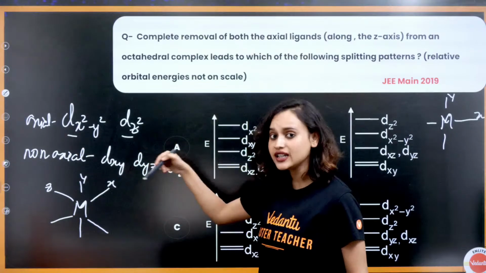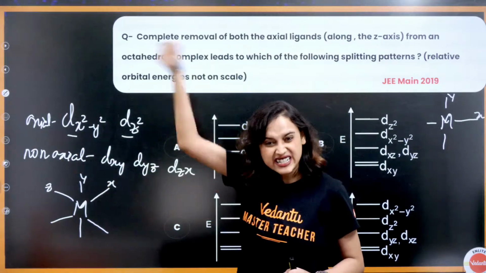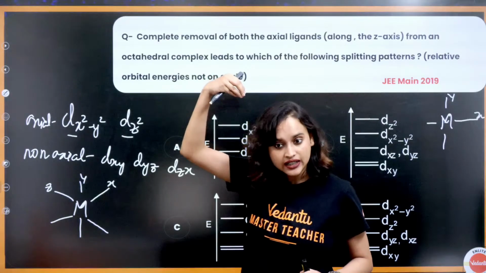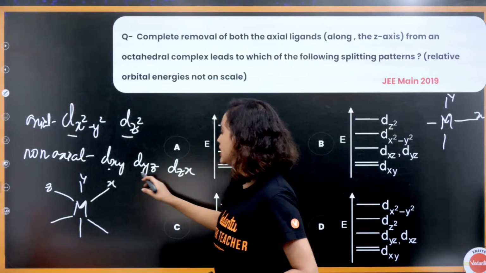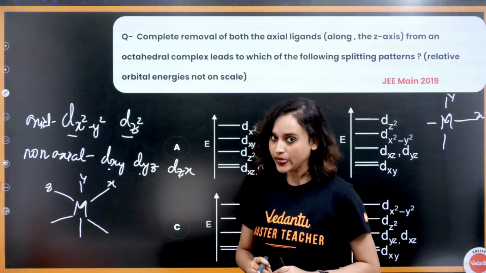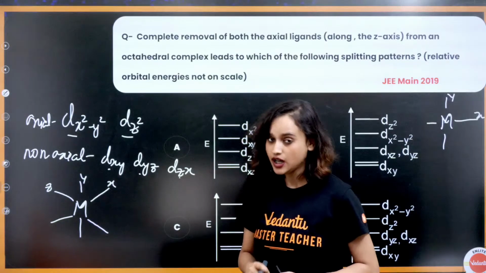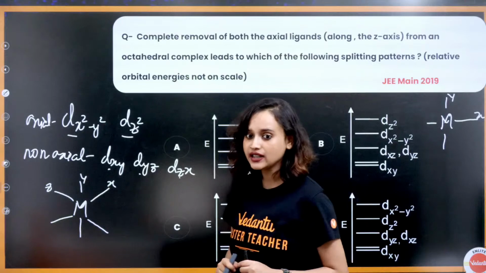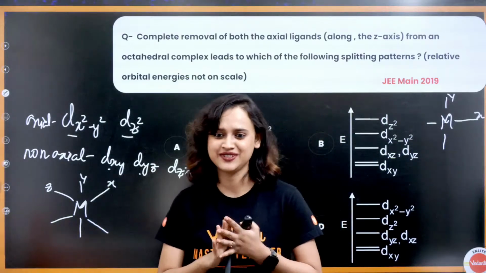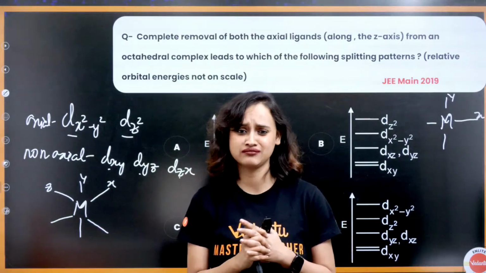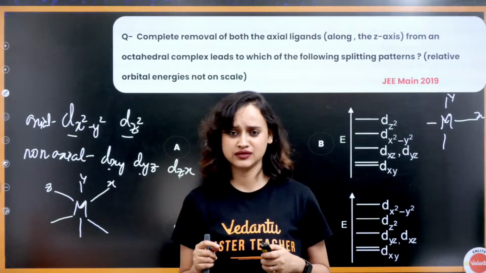The axial ones have higher energy because the ligands approach directly along the axes. And these ones are the non-axial ones. They have a lower energy. Right, everybody? But what did we say? Purvi, you have to watch the theory, bacha.